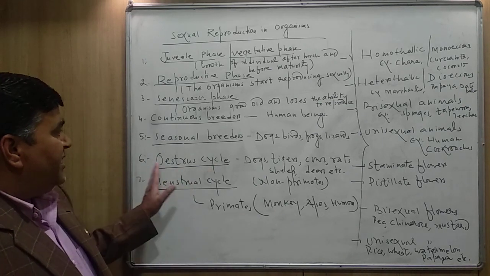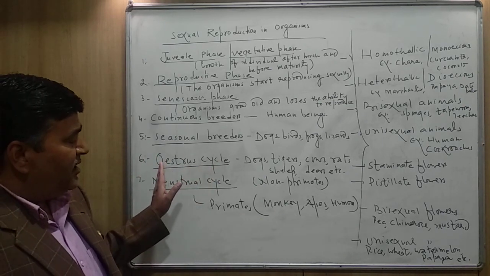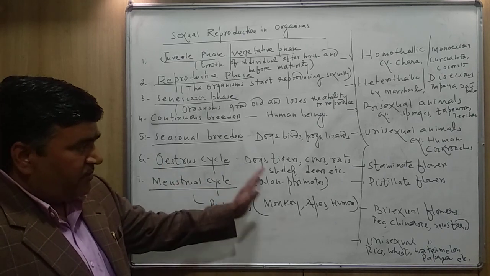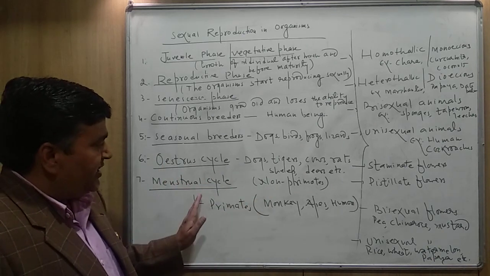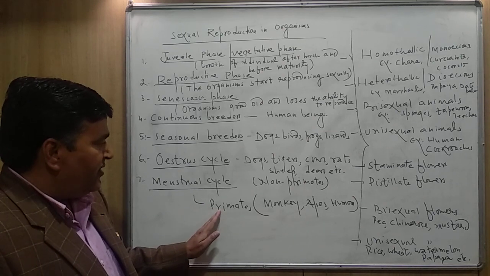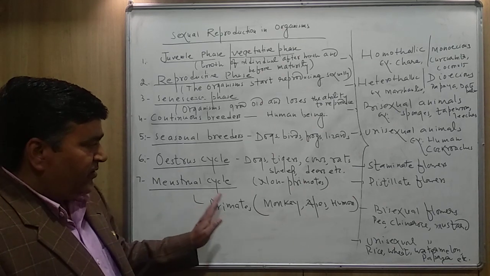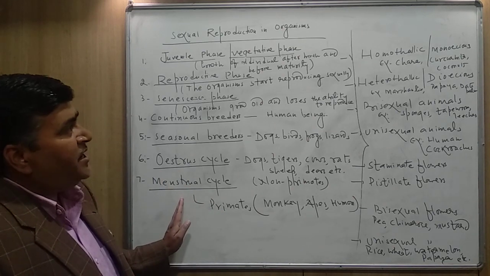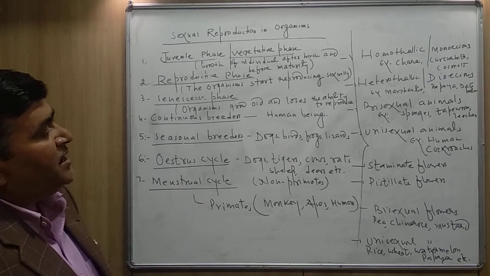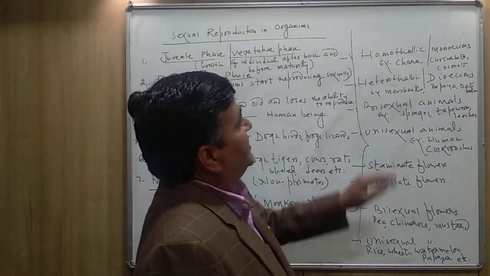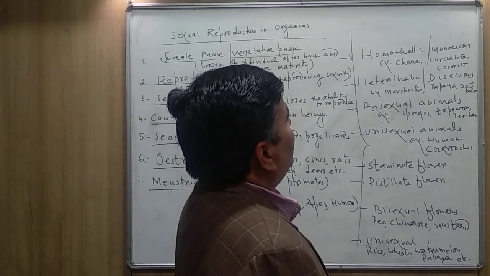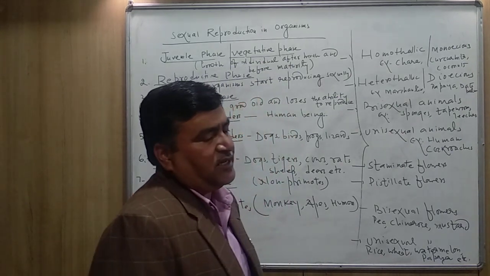So overall, the estrus cycle takes place in non-primates, and the menstrual cycle takes place in primates, including monkeys, apes, and human beings. Now, some other topics are there. Homothallic or monoecious.